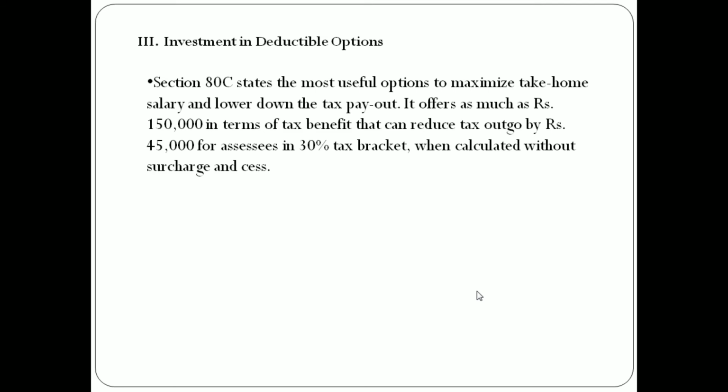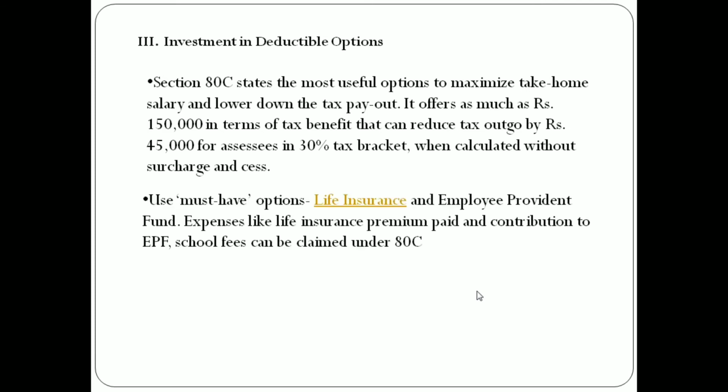It offers as much as rupees 1,50,000 in terms of tax benefit that can reduce tax outgo by rupees 45,000 for an assessee in the 30% tax bracket when calculated without surcharge and cess. Life insurance premium paid, contribution to employee provident fund, and school fees can be claimed under 80C.